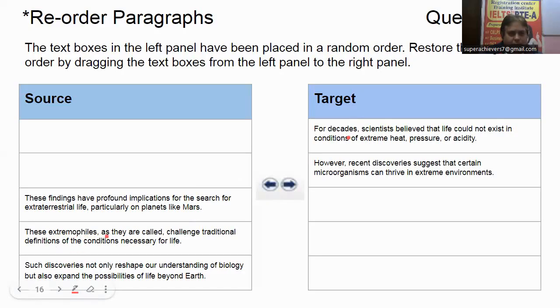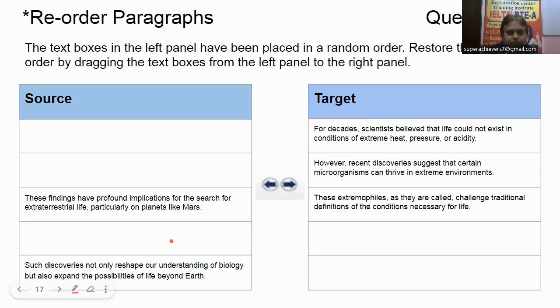These extremophiles, as they have called, challenge traditional definition. Okay, now they are introducing the argument two, and now they are explaining the argument two. Introduction of argument two and explanation of argument two. So I will drag this one, the fourth one, and drop here.